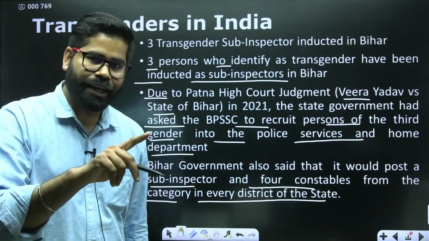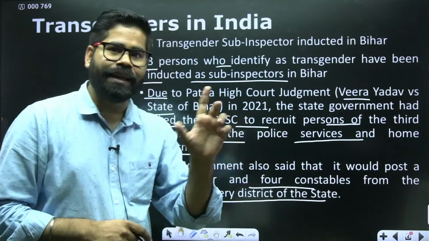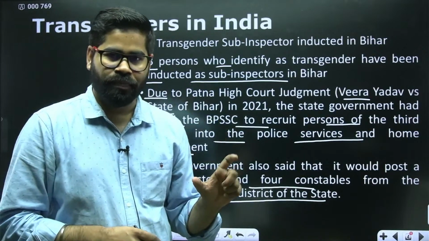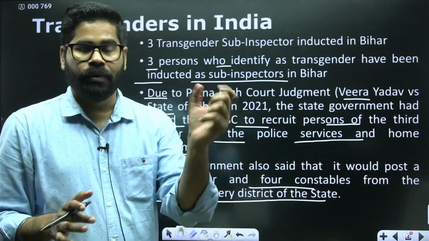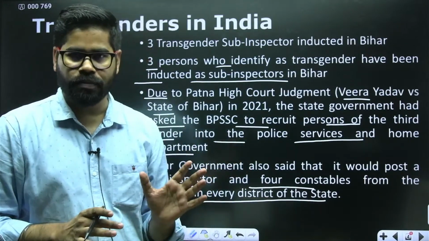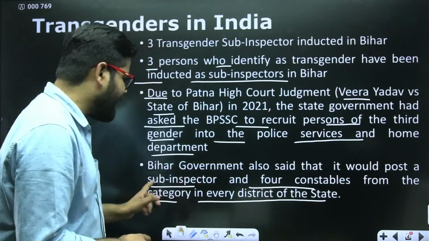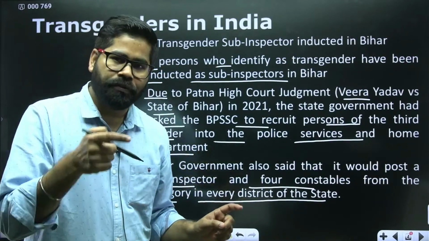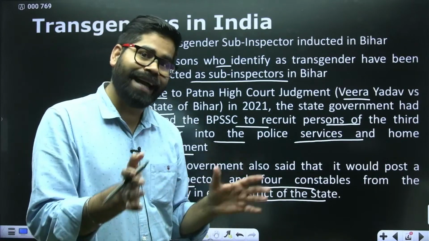So keeping that directive in mind, in that very case, the Bihar government said that okay, we will do the recruitment of transgender people in the police force, and at the same time we are going to ensure that at least 1 sub-inspector and 4 constables from the transgender community are appointed in every district.